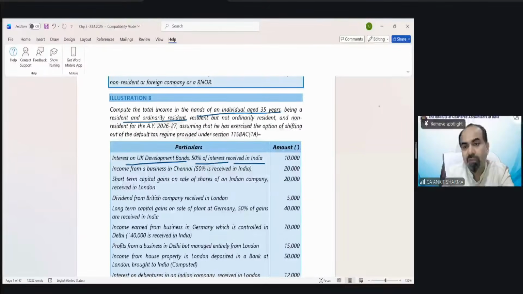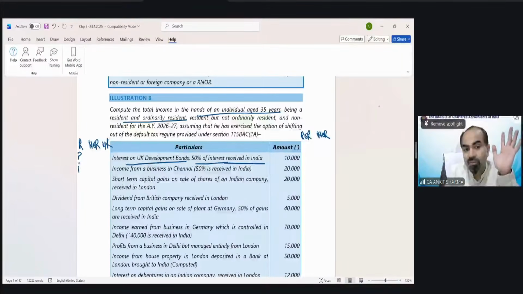So in the hands of ROR, NOR, or NR. So interest on UK development bond, 50% interest received in India. Can you tell me how much is going to be taxed in the hands of ROR?